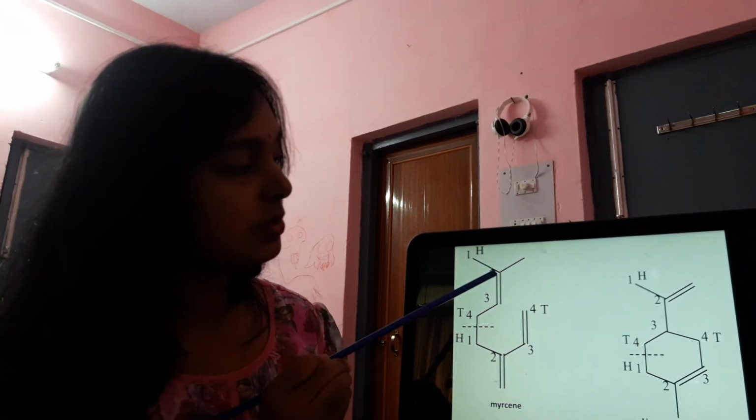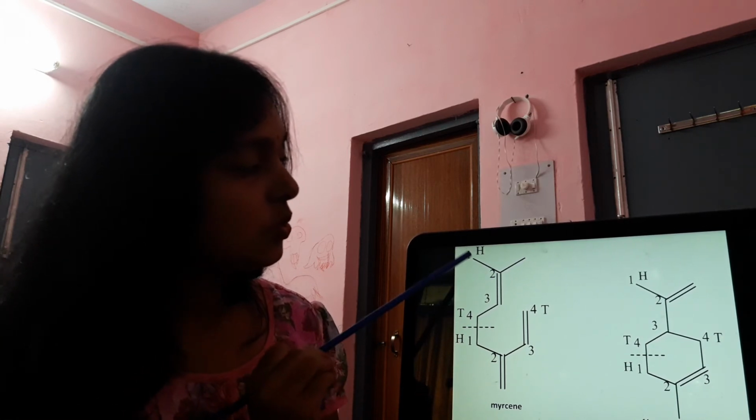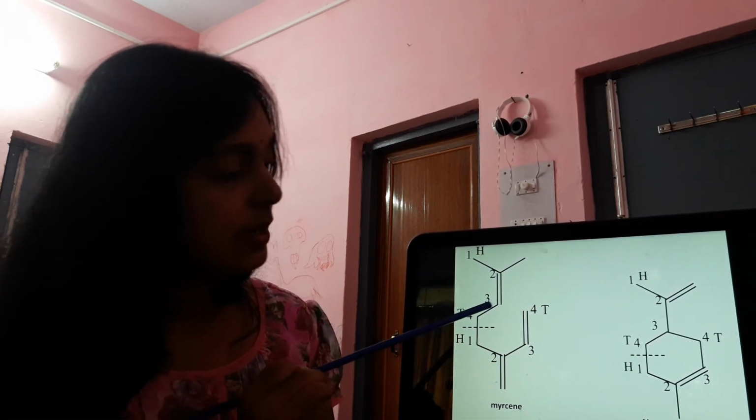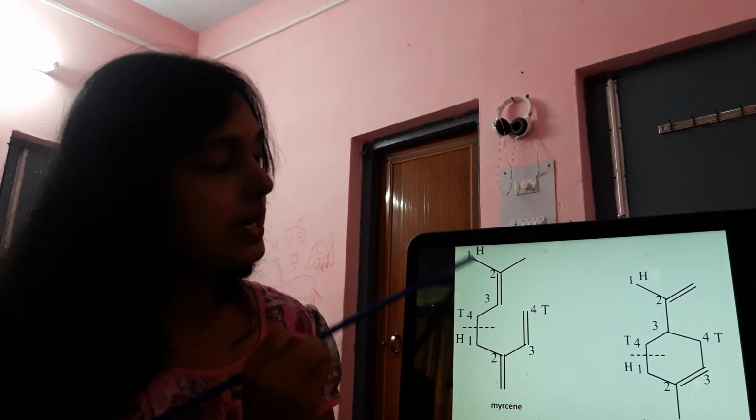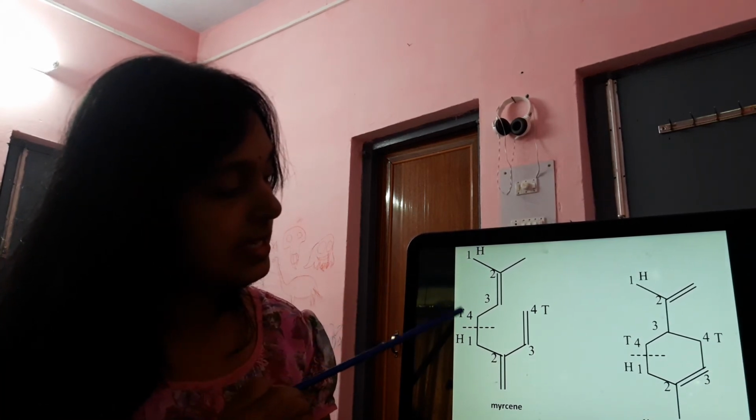See for example myrcene, over there we can see that at 2 position it is our branch. So 1, 2, 3, 4, right? So it is our head portion and this portion will be our tail. So I will write here head H and it is our tail.